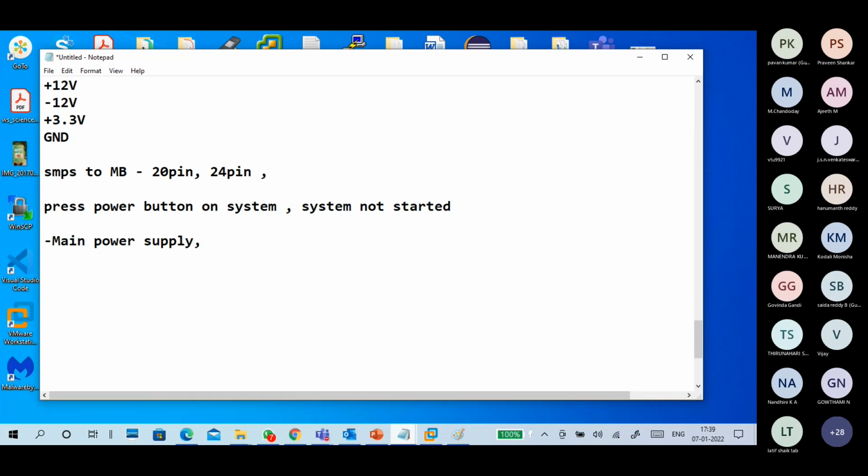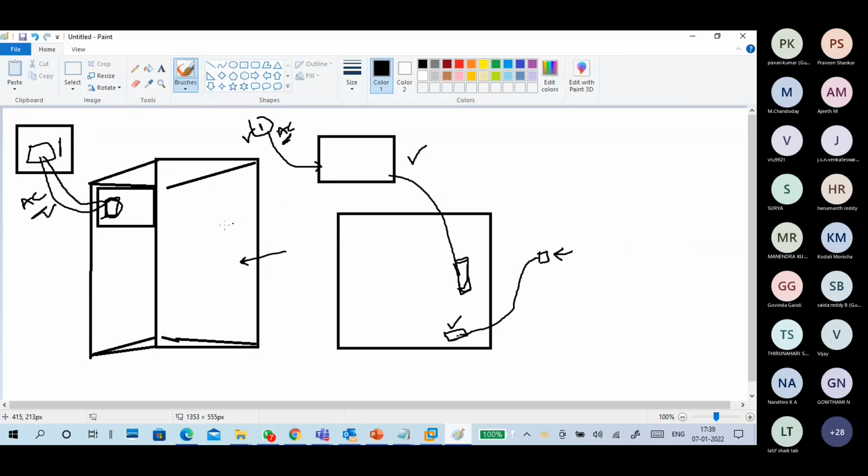One of the reasons is either the main power supply, or a plug connection, or it can be a switch, or the power cord. What is the meaning of power cord? The power cable. Some power cable from the system side. You have to make sure that it is good. Okay, this part of the problem should be solved.